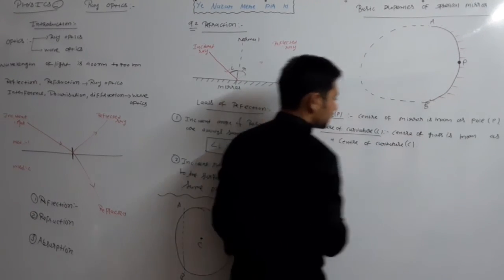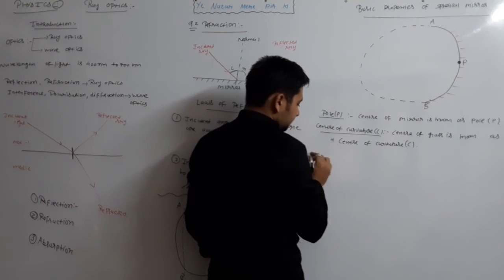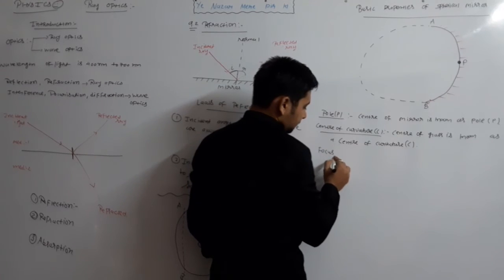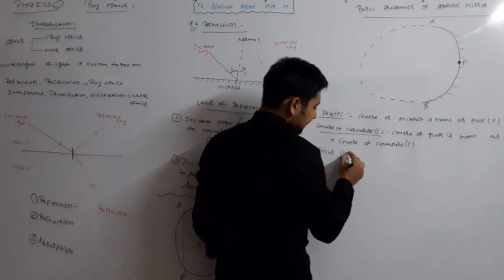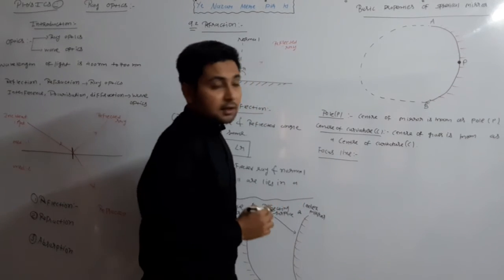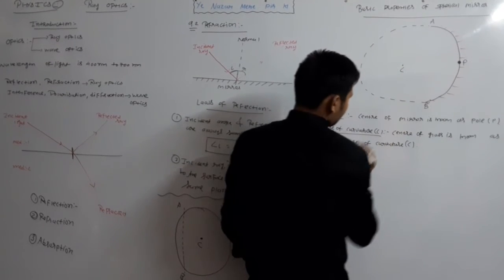Okay. Now another term, the focus line. This is the center of curvature, and this is the pole.